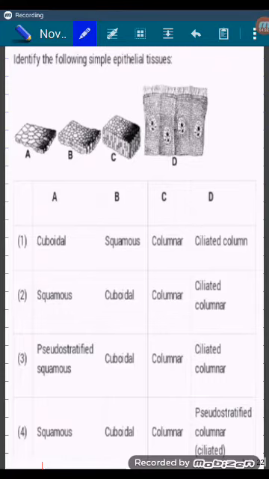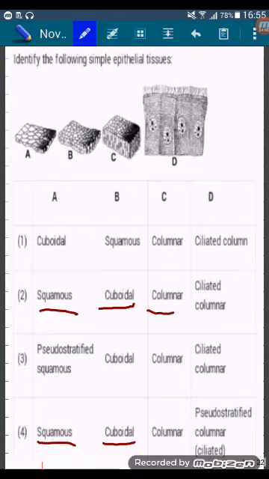Next question. Identify the following simple epithelial tissue. Diagram A is of simple squamous epithelium. Diagram B is of cuboidal epithelium. Diagram C is of simple columnar epithelium. And the last diagram D is of ciliated columnar epithelium. So answer is 2.